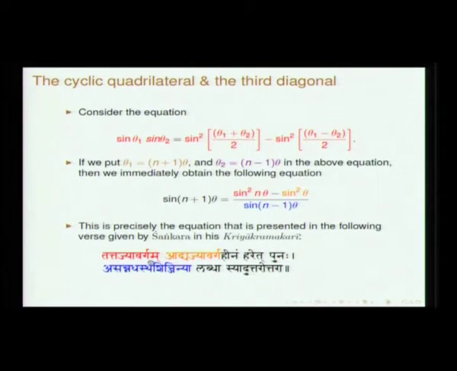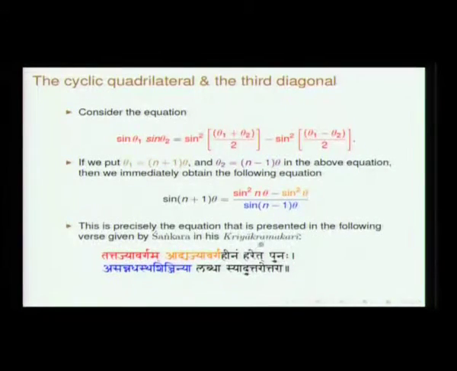Tattajya vargam. Tattajya refers to the sine of n theta, and that particular jya's varga is its square. Tattajya vargam adyajya varga heenam: heenam means removed. Haret means you divide. Divide by what? There is a mistake here. Asanna adhastha shinjinya.